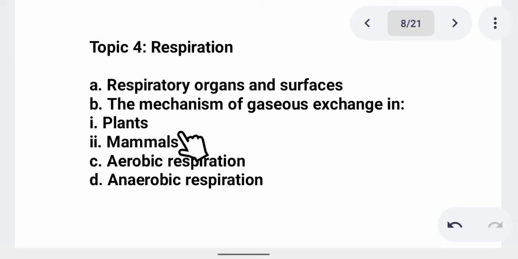Then here, number B says the mechanism of gaseous exchange in plants and mammals. We have aerobic respiration, which is the one that requires oxygen, and we have anaerobic respiration, which is the one that doesn't require oxygen. An example of anaerobic respiration is fermentation of glucose, which forms C2H5OH, known as alkanol, and carbon dioxide.